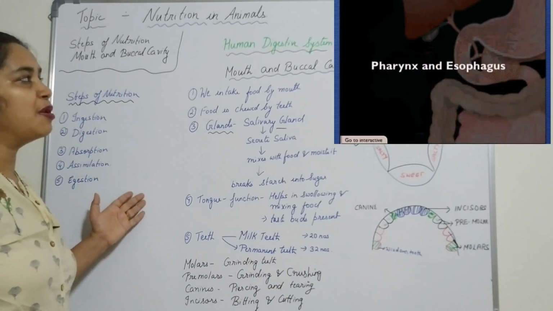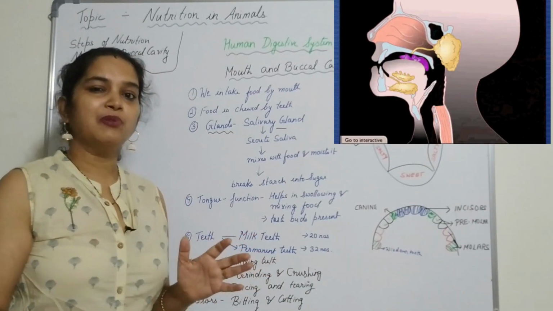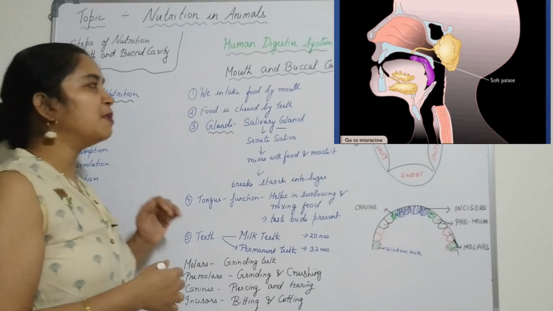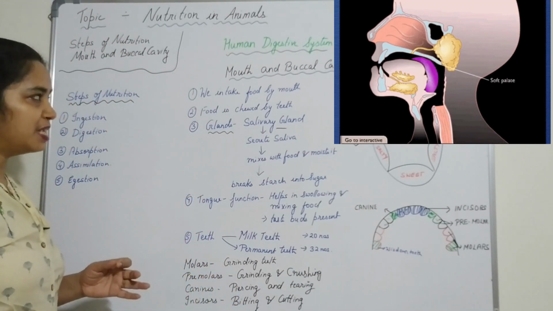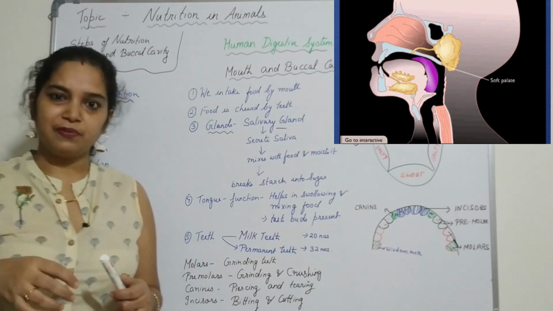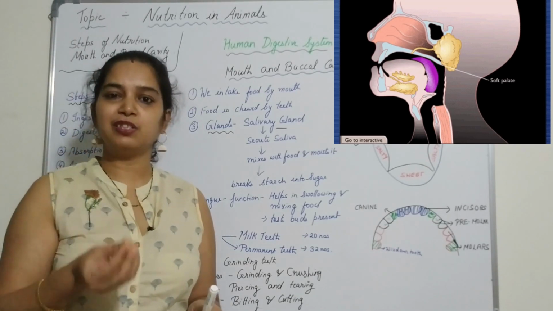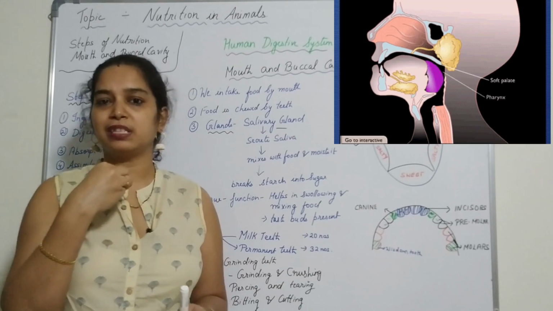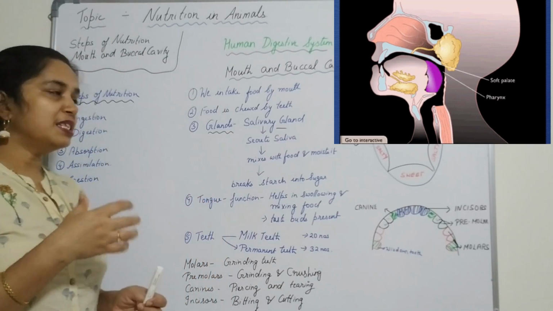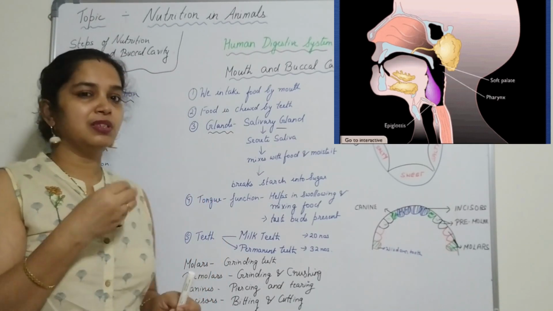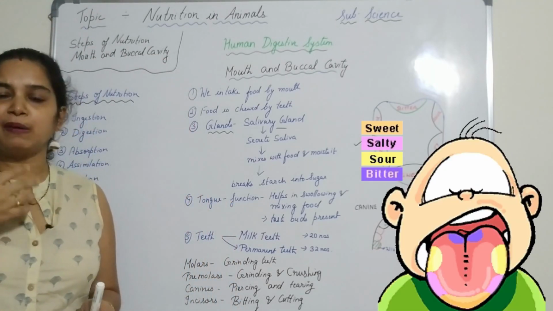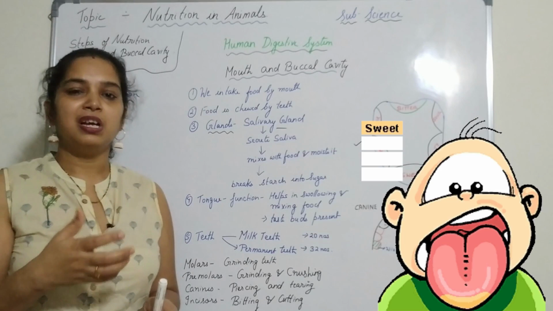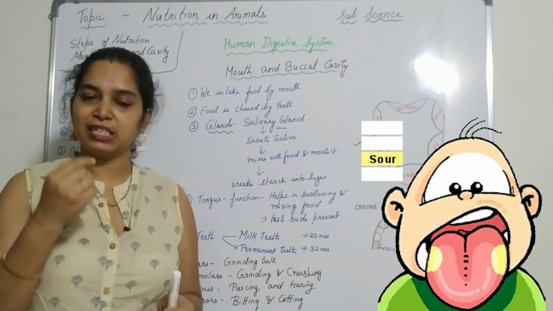We will study the first step, how we take food. It occurs in the mouth or the buccal cavity. We eat various kinds of food, picking it up with our hand and putting it inside our mouth. So what happens in the mouth? In the mouth, we have teeth and we have tongue. What do our teeth do? Our teeth grind the food and cut the food.